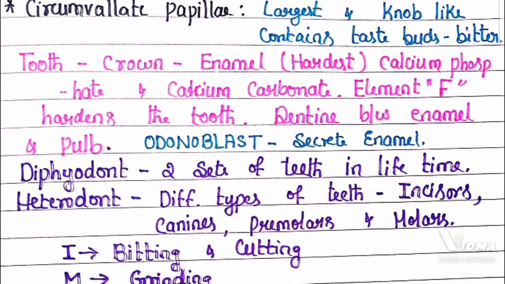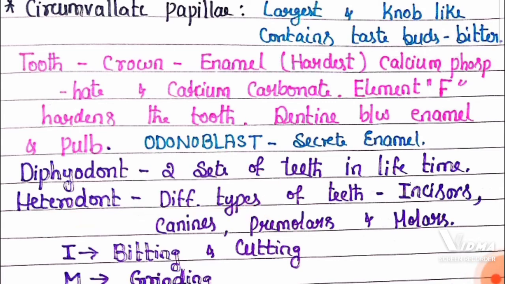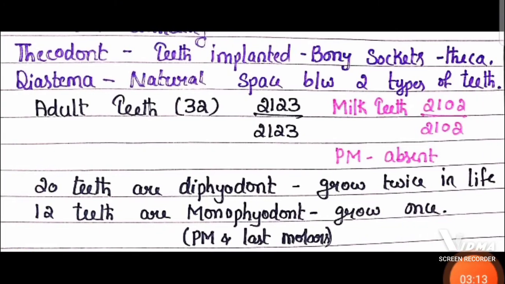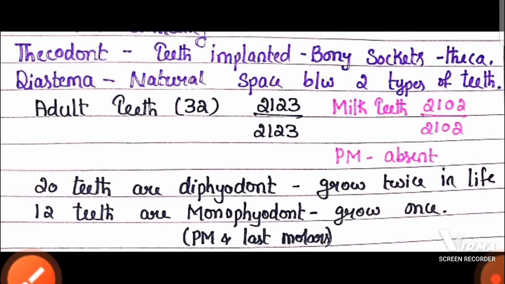That's why our teeth show heterodont. Incisors are responsible for biting and cutting, whereas molars are responsible for grinding the food. Thecodont means the teeth are embedded in a bony socket. Our teeth are embedded in a bony socket, so they are considered thecodont.